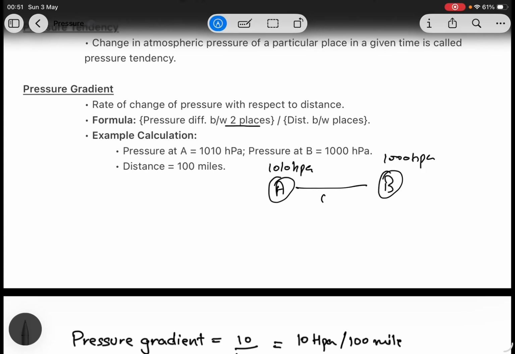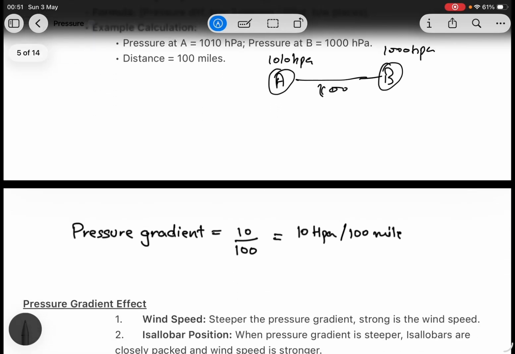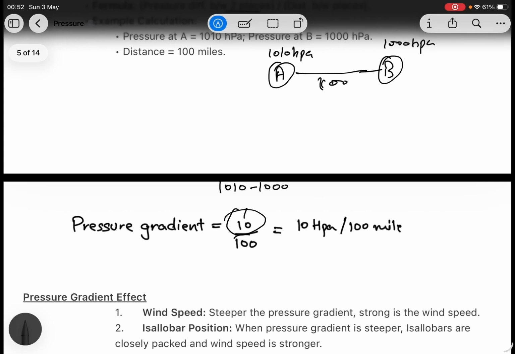The distance is 100 miles. So pressure gradient is calculated as 1010 minus 1000, the difference, which is 10, divided by 100. So it gives 10 hectopascal per 100 miles, or you can say 1 hectopascal per 10 miles.